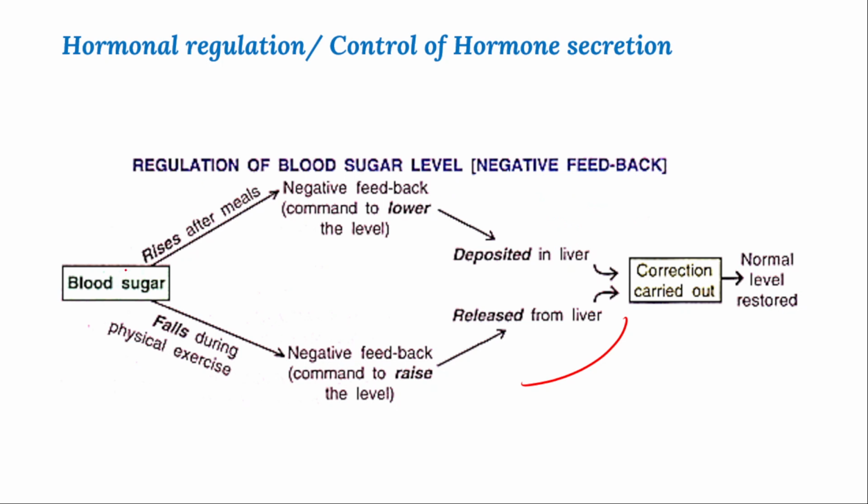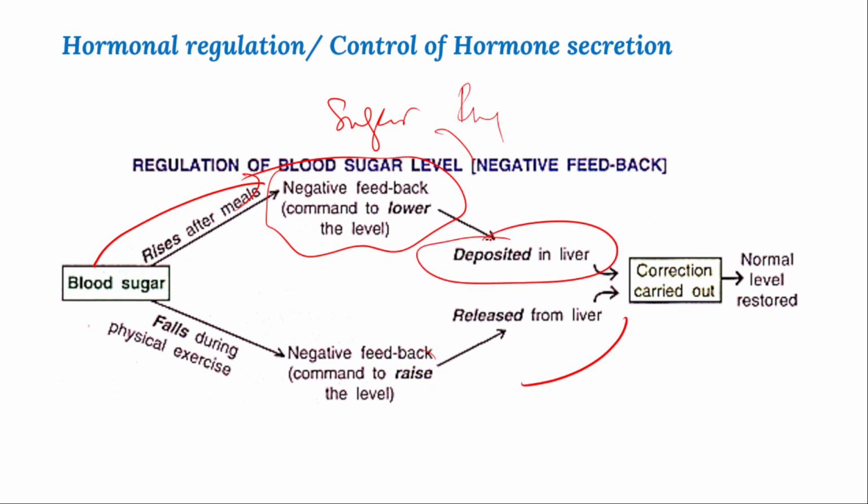But also we can observe here, for example, blood sugar will be raised after the meal, and whenever there is an excess amount of sugar, because of the influence of insulin, that will be converted into the higher reserve food material called glycogen. And glycogen will be stored, and during fasting condition, less sugar in the blood will activate the release of glucagon, suppressing the secretion of insulin.